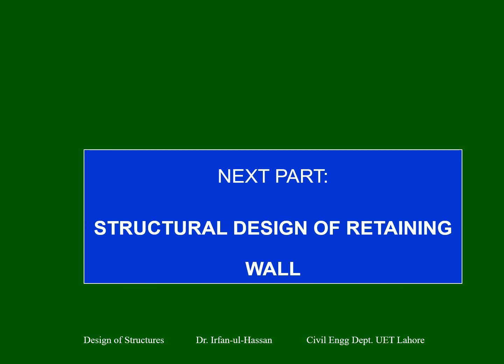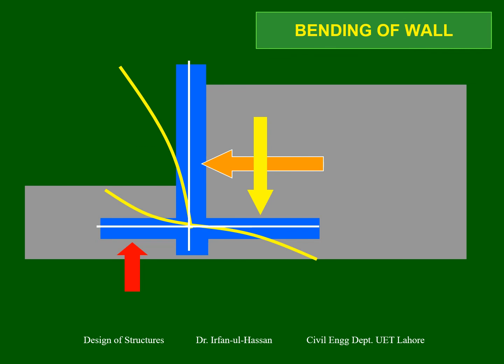In the structural design of the retaining wall, first you need to understand the behavior of the retaining wall under the application of loadings. So, what is the bending of the retaining wall? We know that the retaining wall will bend in this fashion. The pressure due to the soil on the backfill side will try to push the wall to the left side. The larger amount of the backfill load, the backfill surcharge plus self weight, will try to push the wall downward, and the upward load of the soil, which is larger, will try to push the wall up.